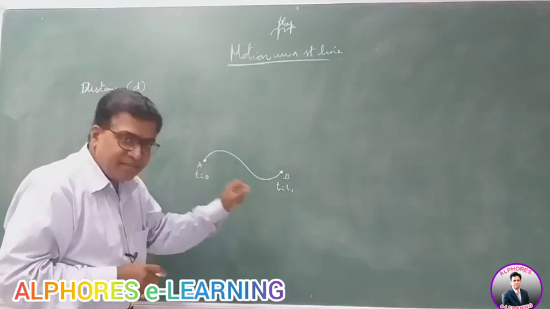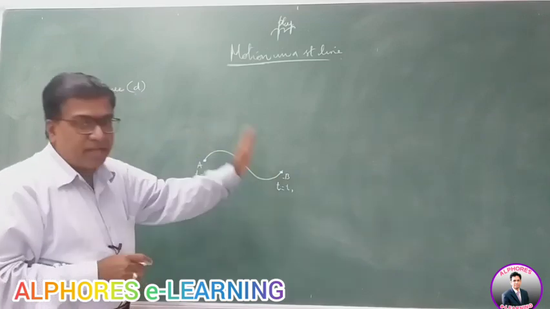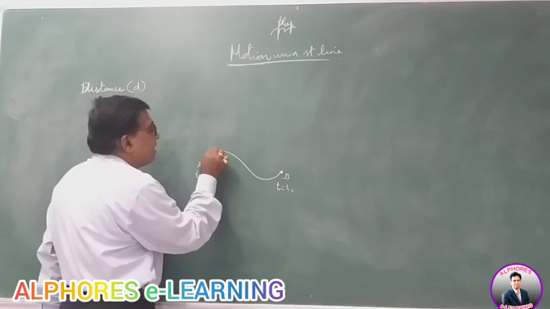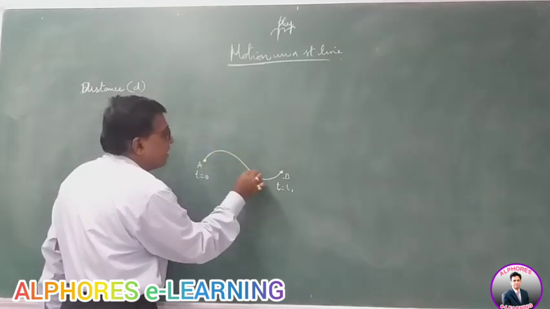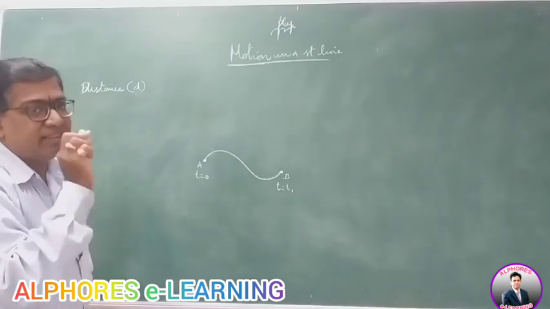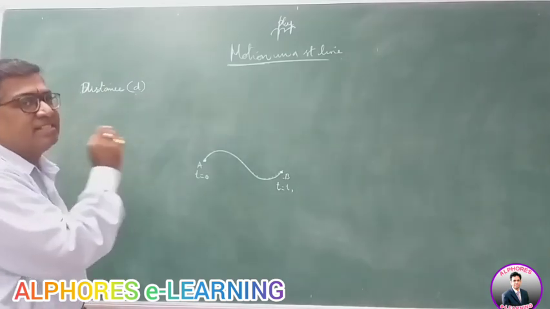Between the initial and final point, the body covers a path. The total length of the path, considering each and every point on the path like this, is called path length, or it is referred to as distance.